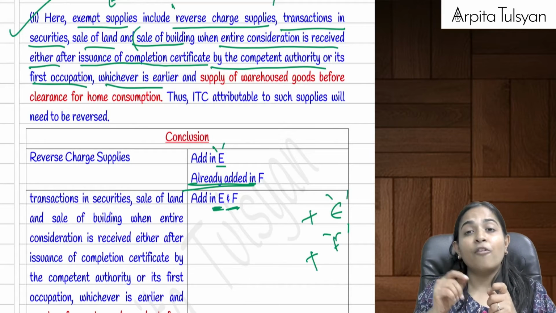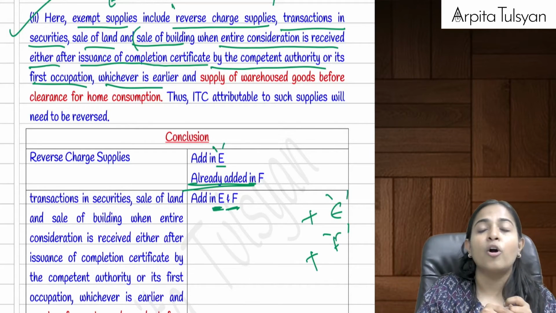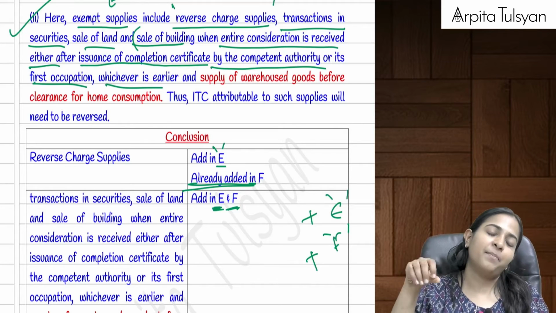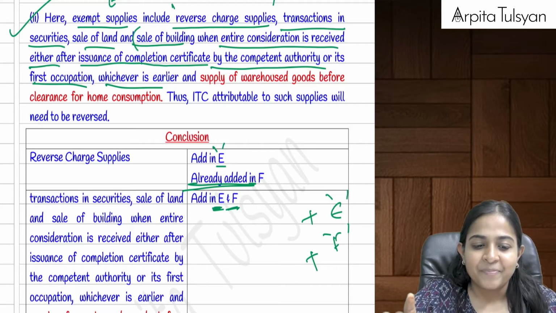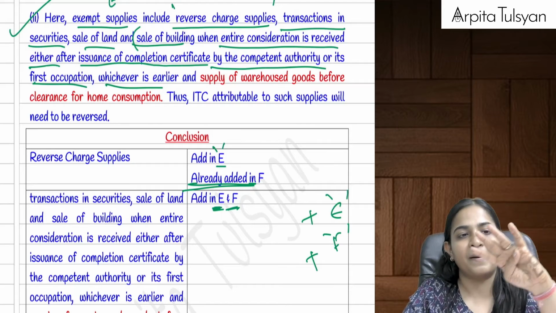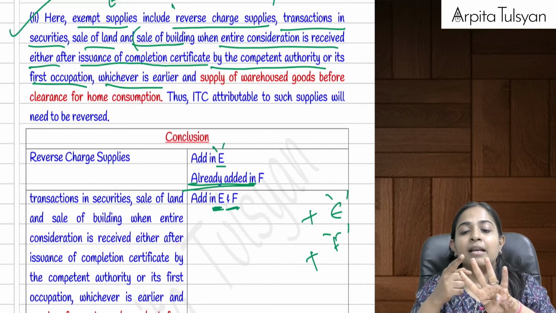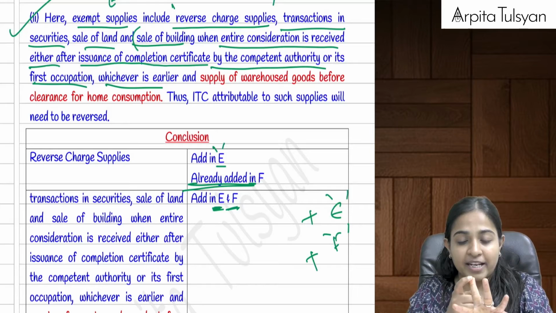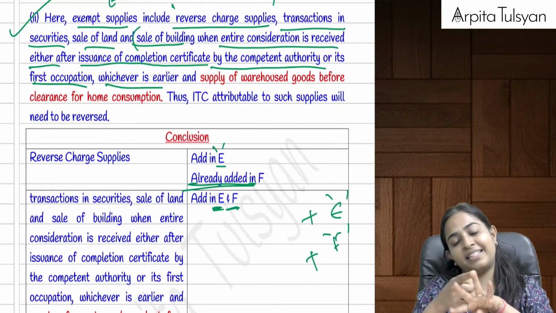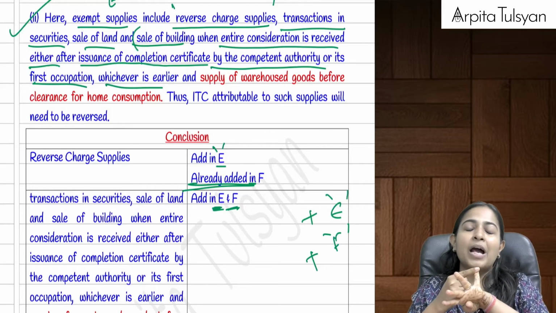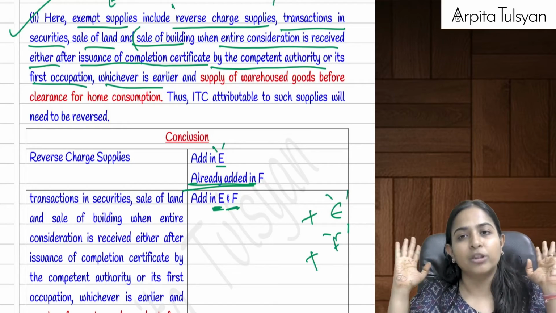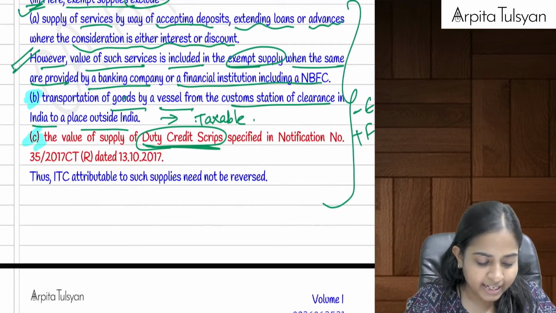Then supply of warehoused goods before it got cleared for home consumption. That was anyway exempted. There was no GST applicable on that. Please include it in the exempt supply. So 4 things are deemed to be included in exempt supply. First one, reverse charge supplies. Transaction in securities, sale of securities, 1% of the selling price. Sale of land or building where there was no GST payable, stamp duty value is to be included, and supply of warehoused goods before clearance for home consumption, even this is to be included in E and F both.